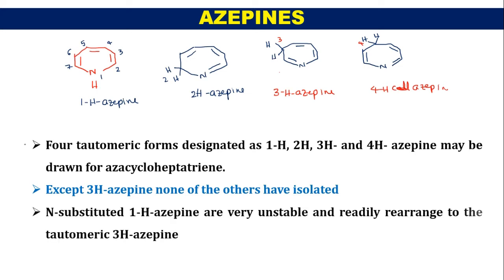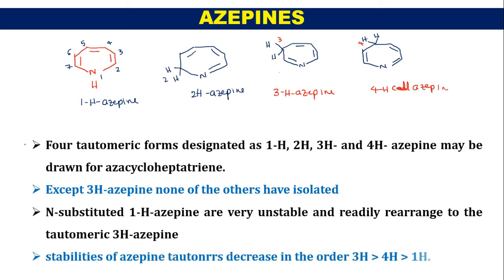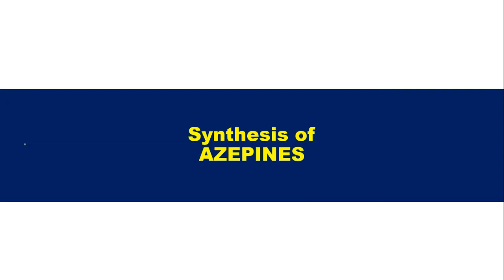And here the stability order is 3H azepine more stable than 4H azepine more stable than 1H azepine. This is about the introduction of azepines.